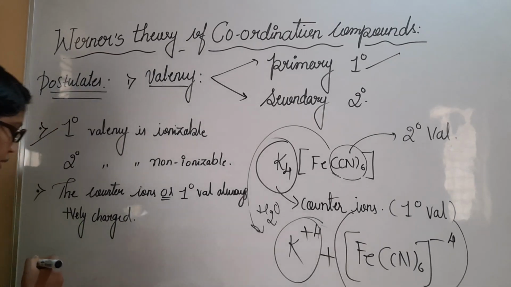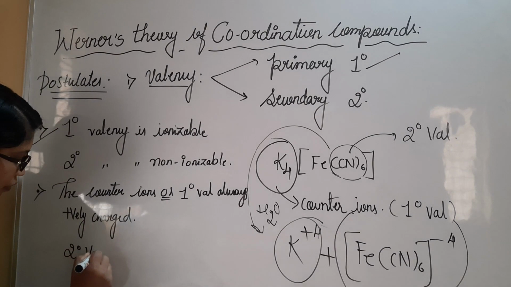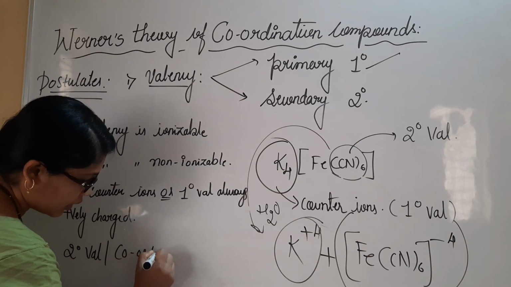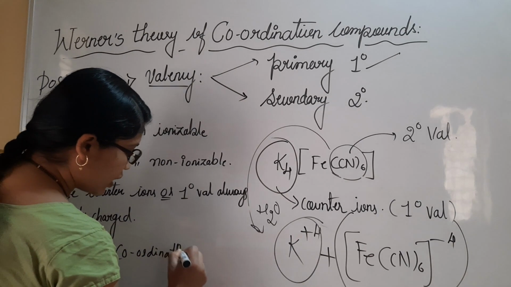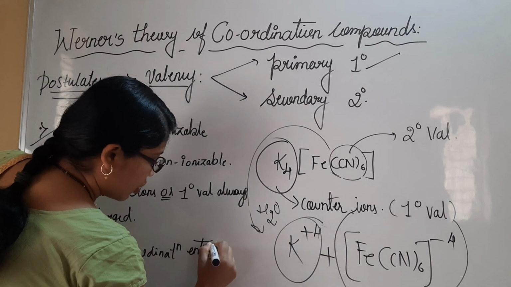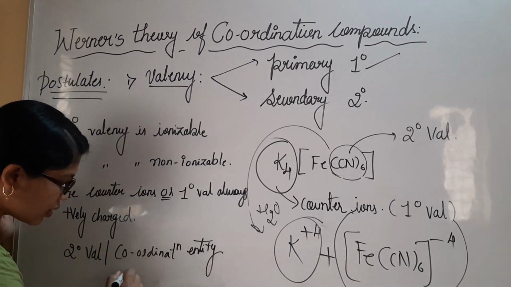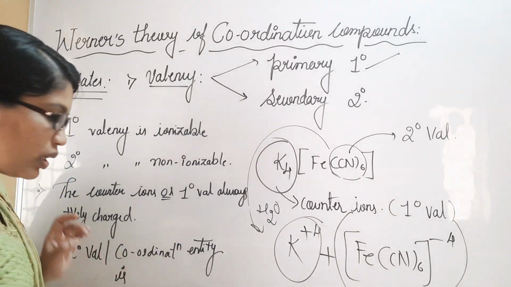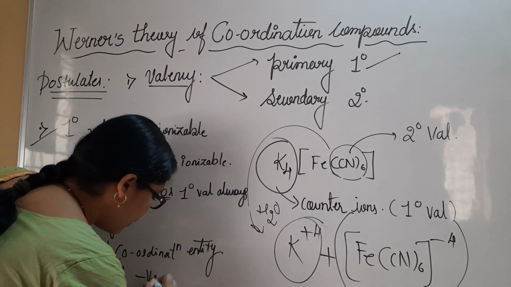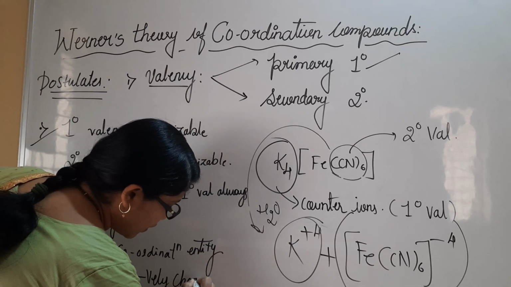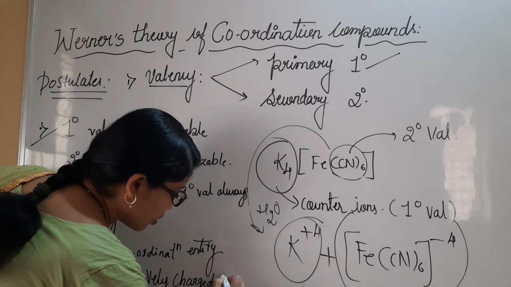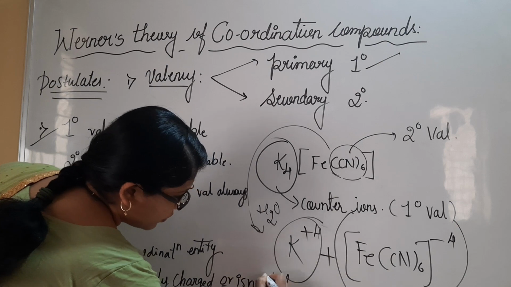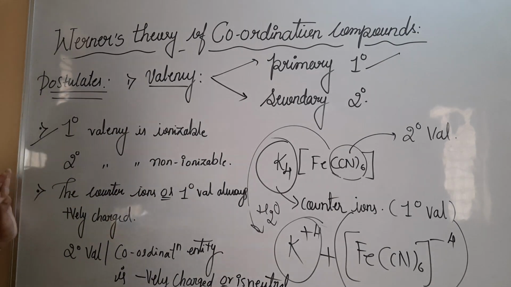Whereas secondary valency, along with the coordination entity and the ligands, is either negatively charged or neutral in nature. So this is all about the third postulate.